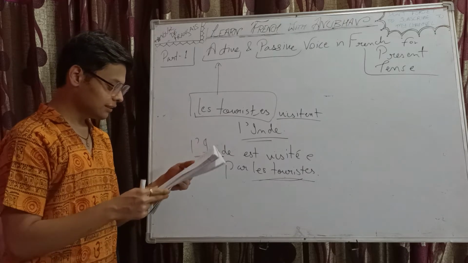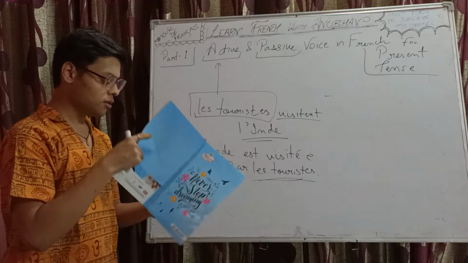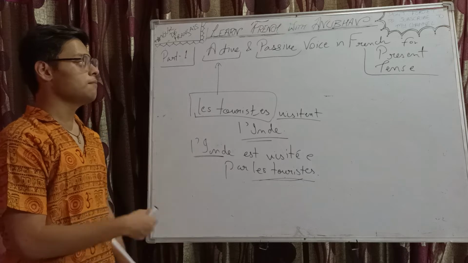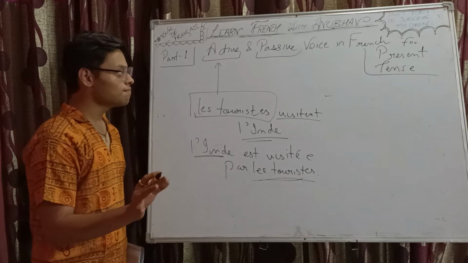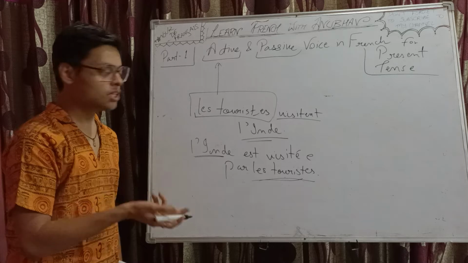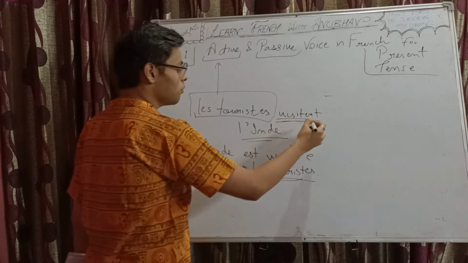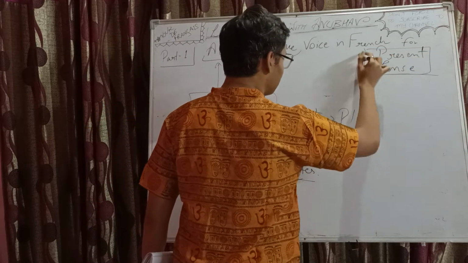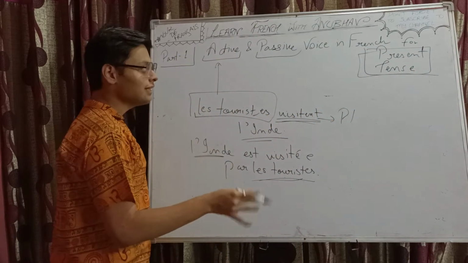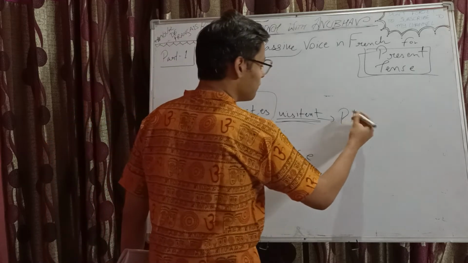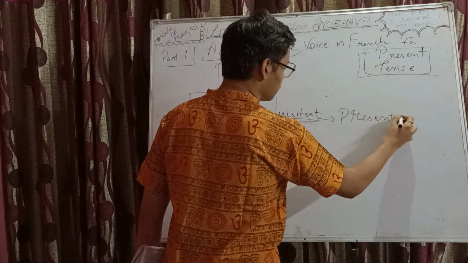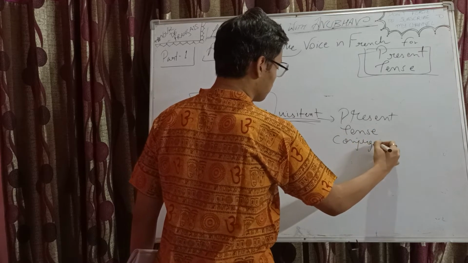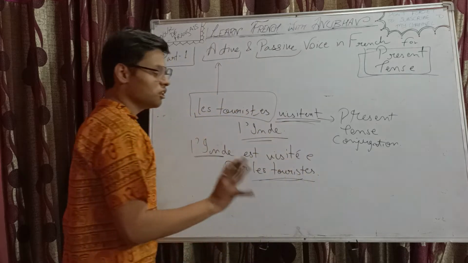Fine. The next thing which we were to discuss was the formation: how to form active and passive. See, active voice is very easy. No need of any additional knowledge. Active voice is simply your verb conjugated in the present tense. To be noted, we are discussing only the present tense in today's video, and how its passive voice is done. So simple present tense conjugation, nothing different.